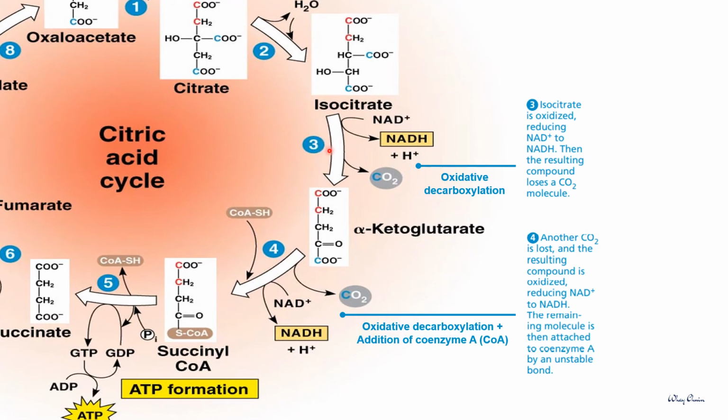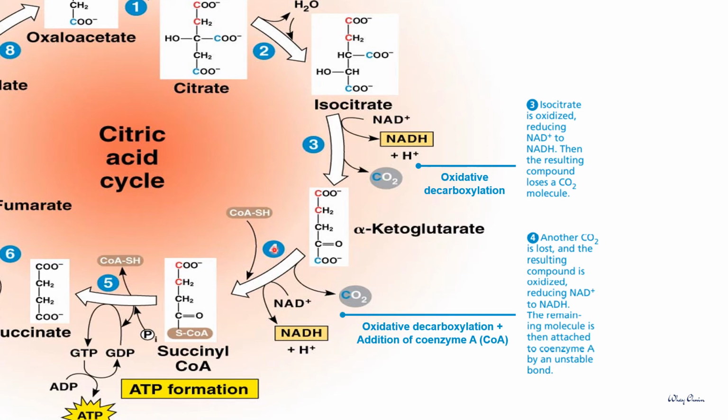During step 3, oxidative decarboxylation occurs because the 6-carbon isocitrate will undergo oxidation by transferring electrons to NAD+ and form NADH. The oxidized molecule will undergo CO2 removal and form a 5-carbon compound, which is alpha-ketoglutarate.